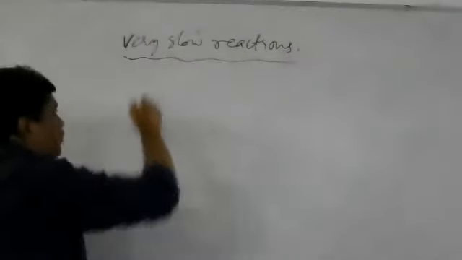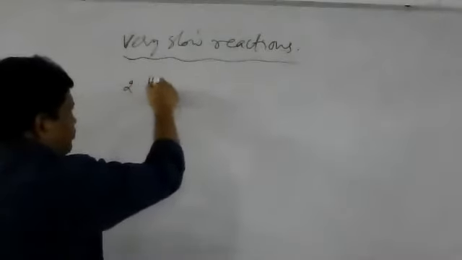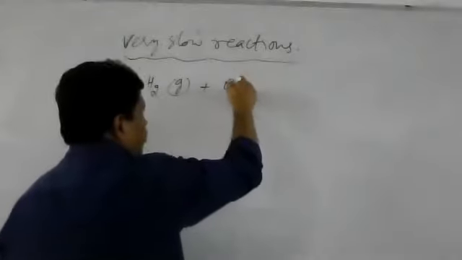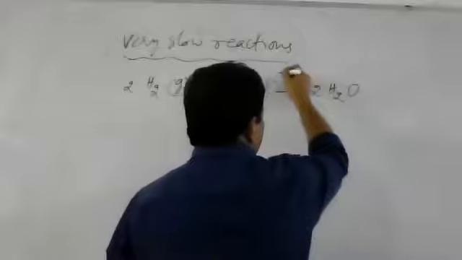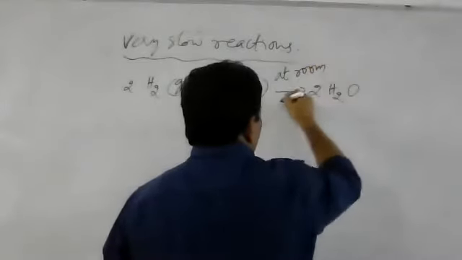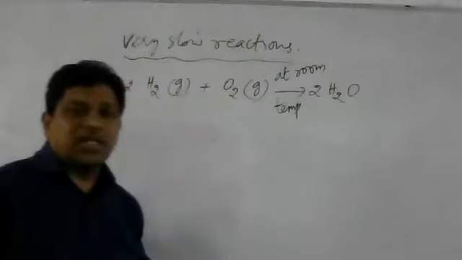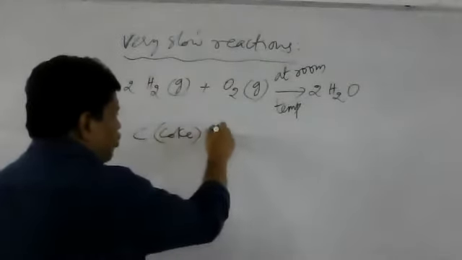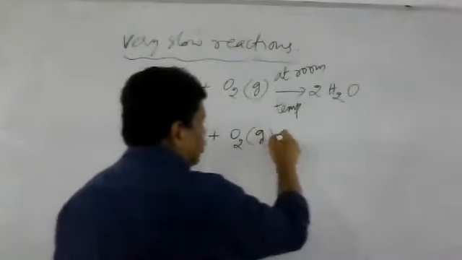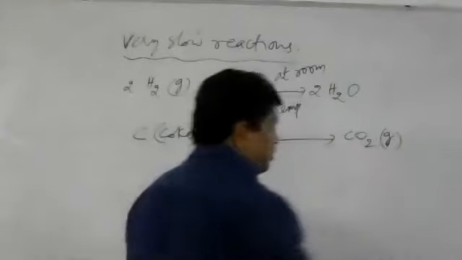Now generally we take the reaction between H2 and O2. Here, 2H2 gas plus O2 gas gives rise to 2H2O. This is taken at room temperature. At room temperature, the reaction between H2 and O2 to give H2O is a very slow reaction. Similarly, the reaction between coke and oxygen to form CO2 is also a very slow reaction.